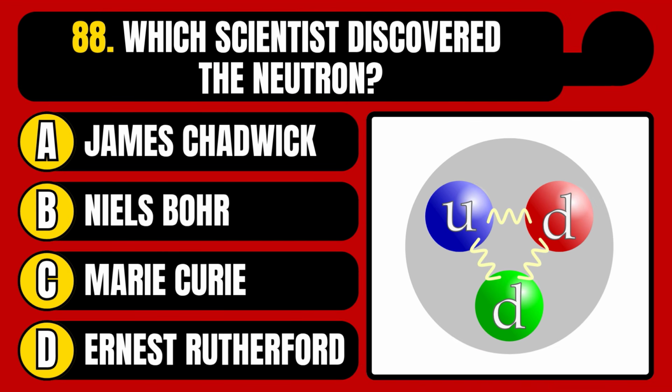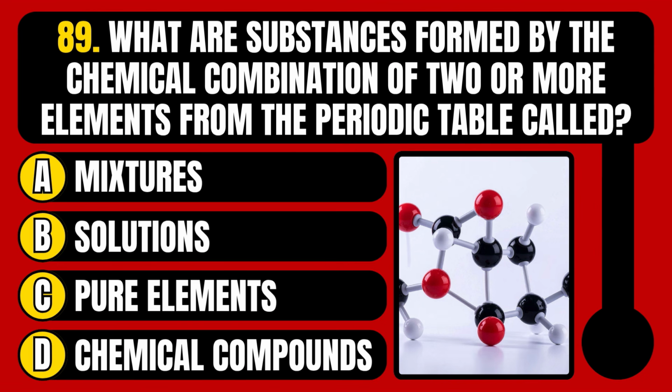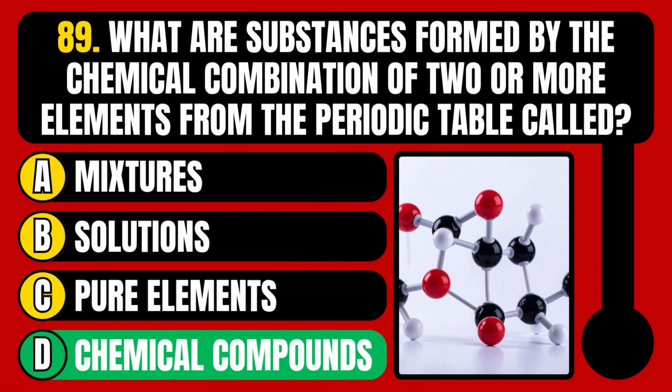Which scientist discovered the neutron? James Chadwick, Niels Bohr, Marie Curie, or Ernest Rutherford? The correct answer is option A, James Chadwick. What are substances formed by the chemical combination of two or more elements from the periodic table called? Mixtures, solutions, pure elements, or chemical compounds? The correct answer is option D, chemical compounds.